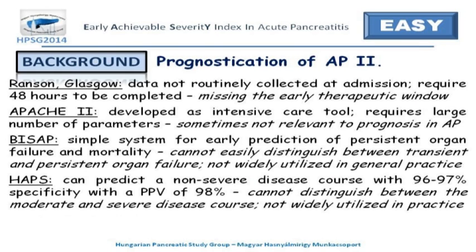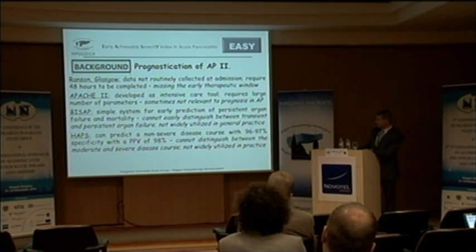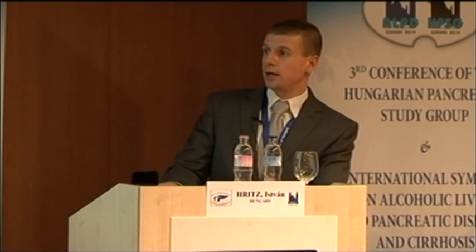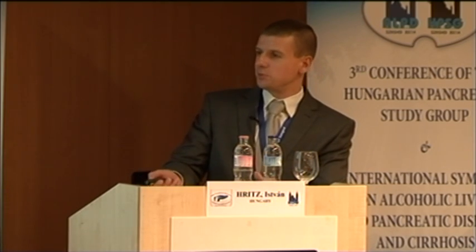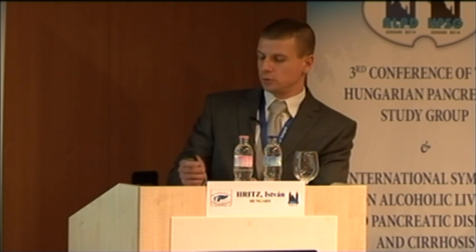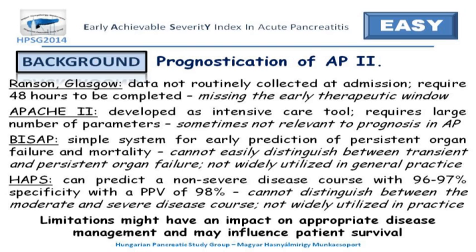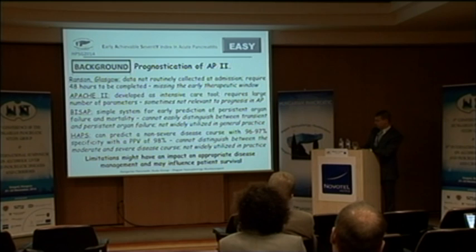The Harmless Acute Pancreatitis Score is also a simple system that can predict a non-severe disease course with high specificity, with a positive predictive value of 98%. However, it cannot distinguish between the moderate and severe disease course, and it is also not widely utilized in general practice. So these limitations might have an impact on disease management and may influence the patient's survival.